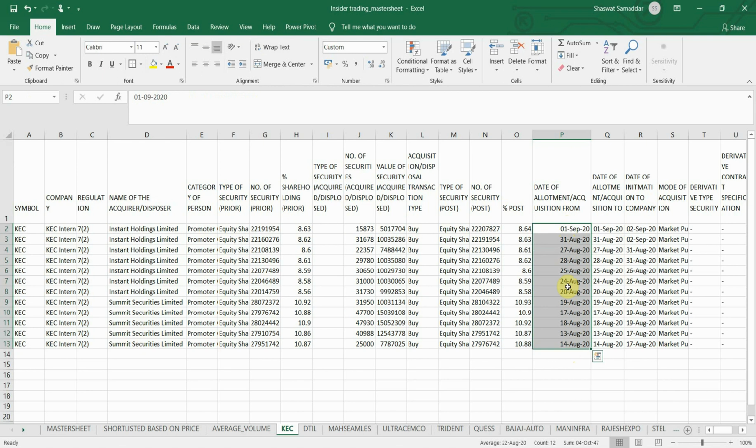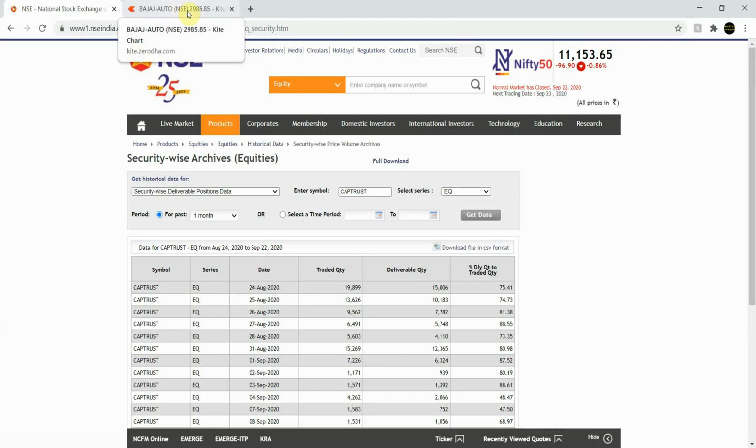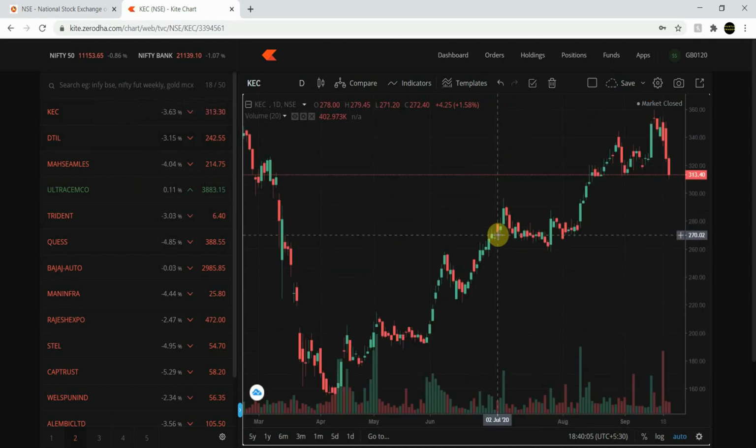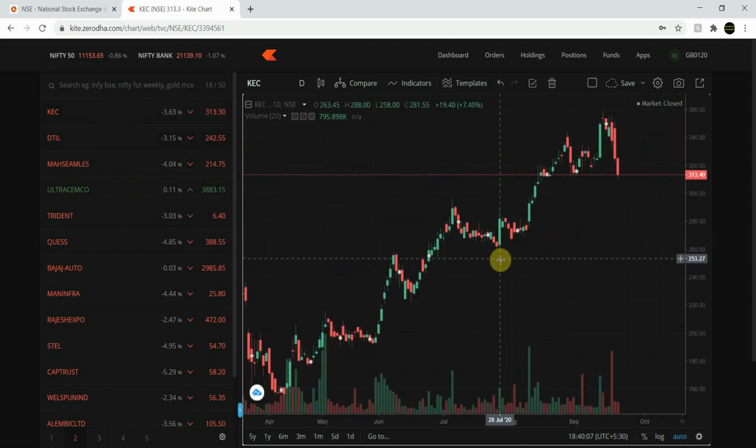So now what we should do is go to the charts. Let me just go back to the charts. For showing the charts, I will use Zerodha. Since I was taking the example of KEC, let me just open the chart of KEC. As I showed, the date range was from 14 of August, that is, the promoters started to buy the stock from 14 of August. So let me just locate 14 of August. Yeah, as you can see, this is 14 of August's candle.